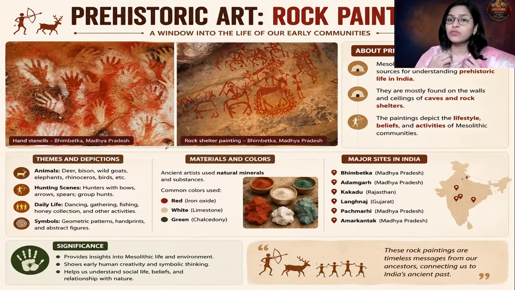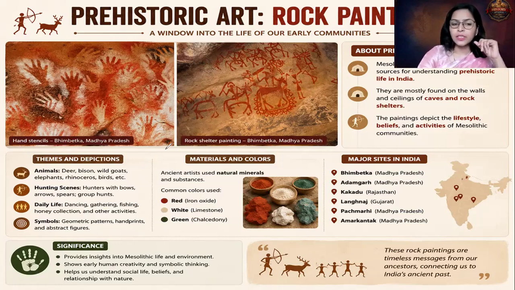Images of sheep and goat depict that man revered them and considered them a part of their family. Why? Because along with the family members, even these animals are depicted. So this hints towards what? The beginning of domestication of animals.